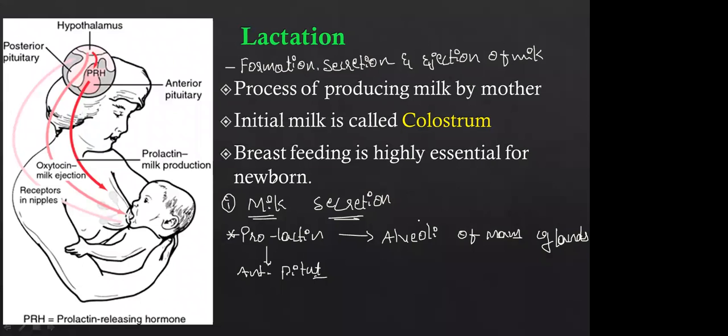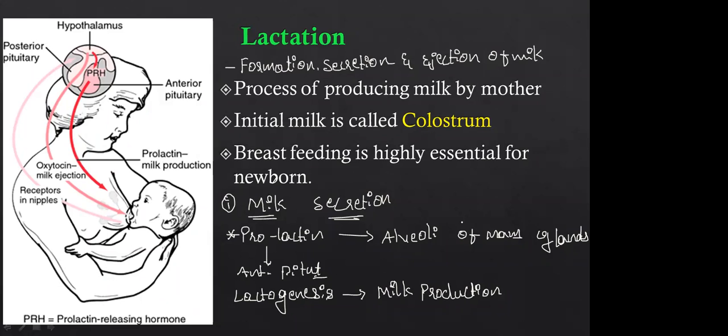Now this process of milk production is called lactogenesis. Lactogenesis is the production of milk. Okay, milk production is called lactogenesis. And it is going to be maintained for many months or many years.